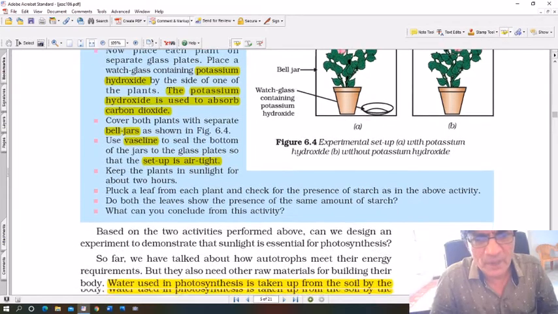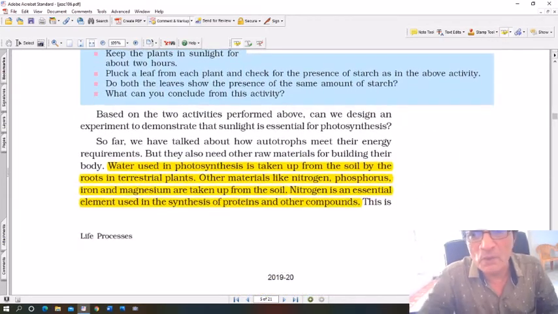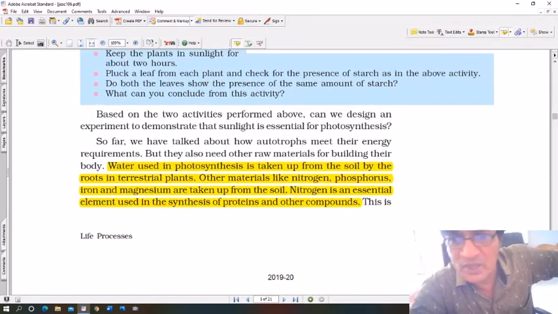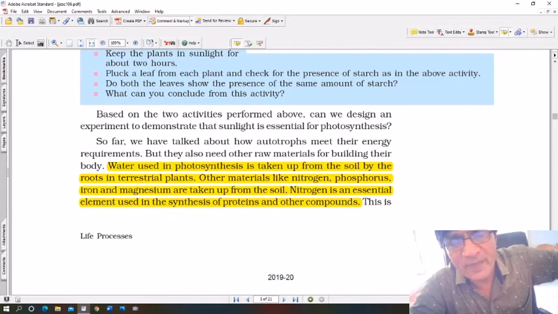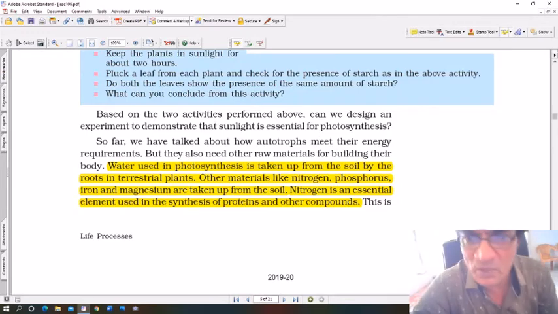Based on the two activities performed above, can we design an experiment to demonstrate that sunlight is also required for photosynthesis? Yes. For example, take two potted plants, both healthy, and both have starch in the leaves. Put one in sunlight and put one in the dark room. In the dark room, you will see no fresh formation of starch, whereas the one kept in sunlight will show the presence of starch. Again, it shows that photosynthesis takes place in the presence of sunlight.